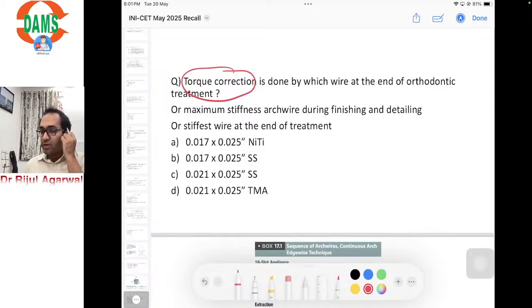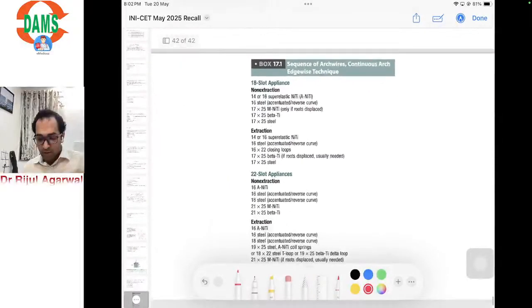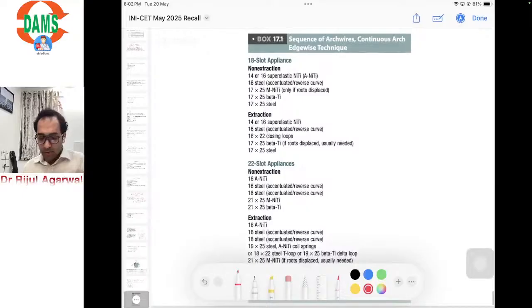So students, first of all I'll show you the table. This is a table directly taken from the textbook of William Proffit, the latest edition. Okay, so generally we use a 22 slot appliance, be it 18 slot or 22 slot.